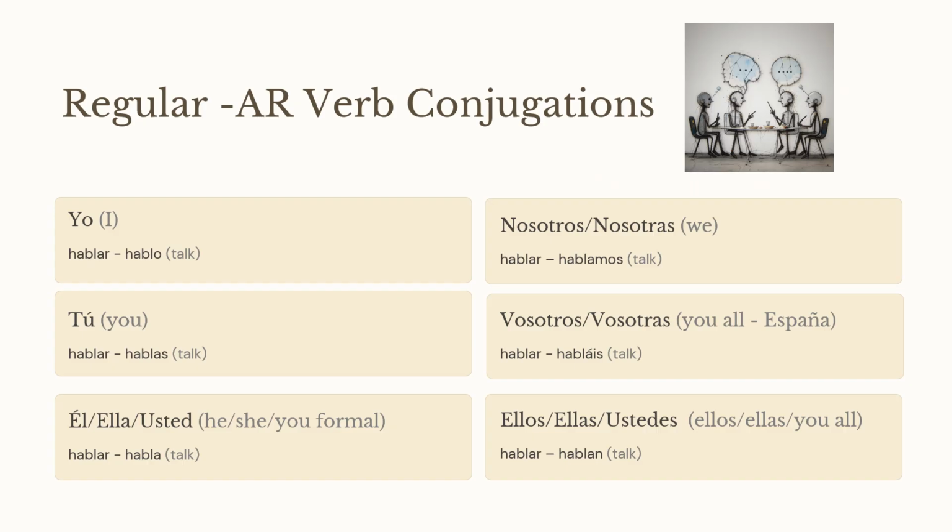Let's begin with AR verbs. For example, hablar means to talk. For AR verbs, the conjugation changes depending on the pronoun. For AR, pronounce it as "ah," like in father. Here's how we conjugate AR verbs in the present tense.